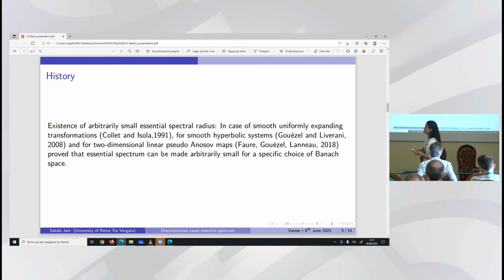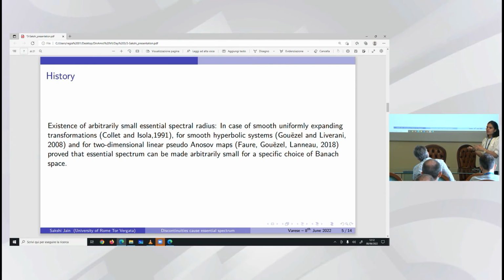Also, this includes, maybe not very clearly, the case of Markov maps, which can be considered under the category of smooth uniformly expanding transformations. By Markov, I would mean the Markov expanding case, because in that case there are discontinuities, but they do not really persist because discontinuities map onto each other.